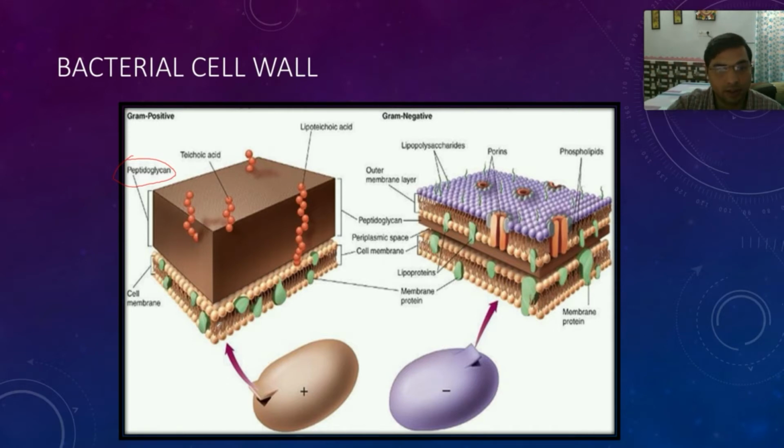So this thick brick structure is basically representing the peptidoglycan. If this is a bacterium, then the bacterial cell wall is made up of peptidoglycan, and below the cell wall there is the cell membrane, the usual cell membrane.